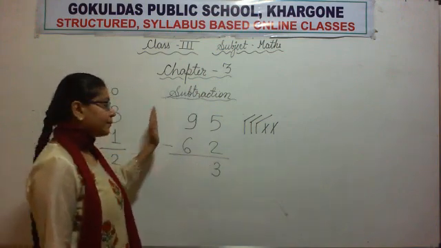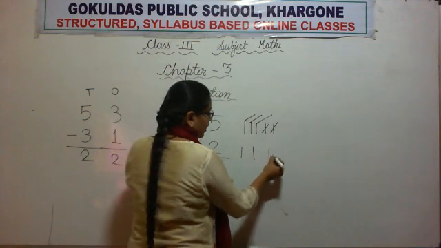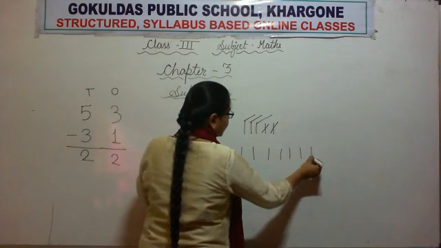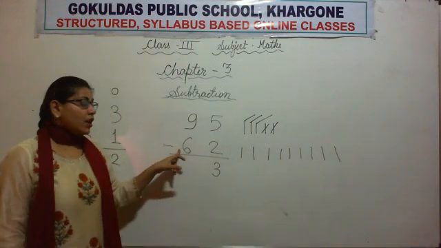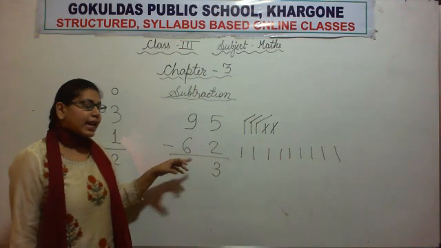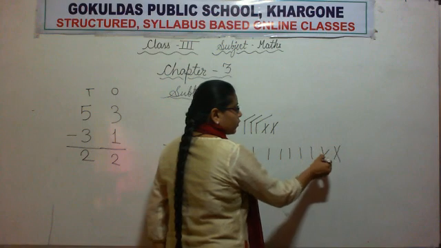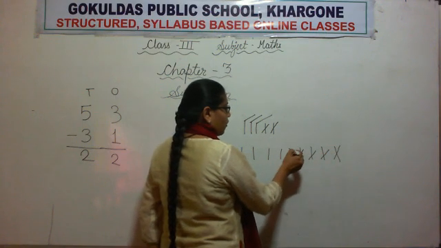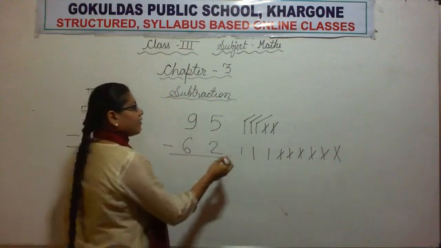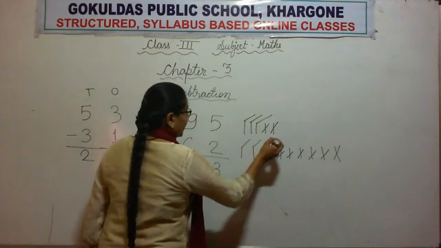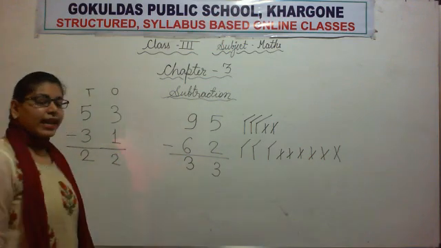Now it is the tens' turn. 9, so we will draw 9 sticks. Now how many do we have to cancel? We have to cancel 6 sticks because 6 is there. Let's cancel 1, 2, 3, 4, 5, 6. Now let's count how many sticks are left. 1, 2, 3. 3 sticks are left, so we will write the number 3 here.